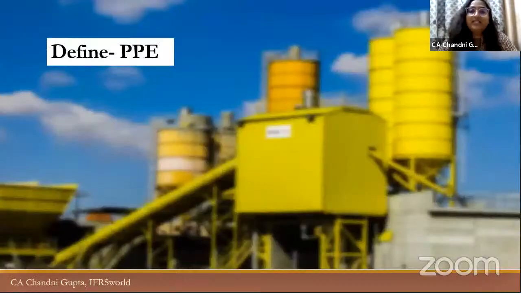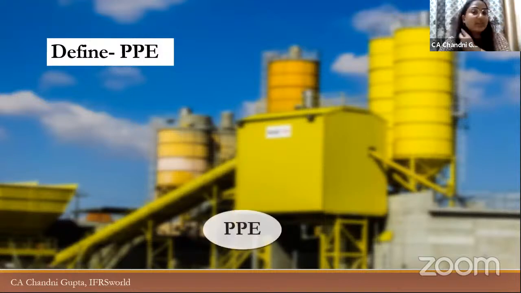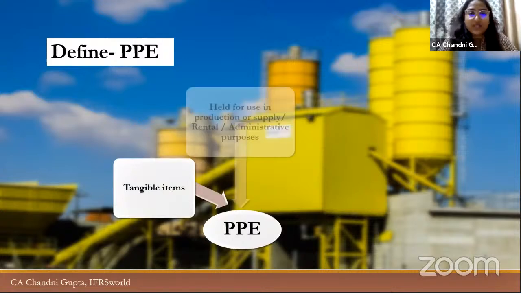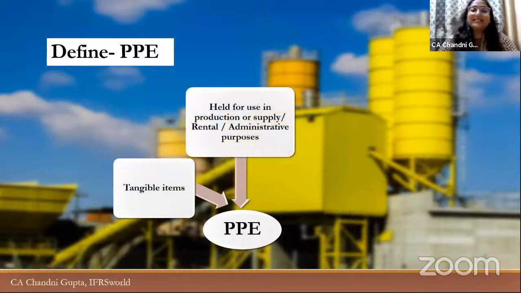So first of all, it is very important to understand what PPE is. So basically, PPE are tangible items, as we just discussed. Second, these are assets. These are the tangible assets that a company holds for use in production or supply, or for rental purposes or for administrative purposes.